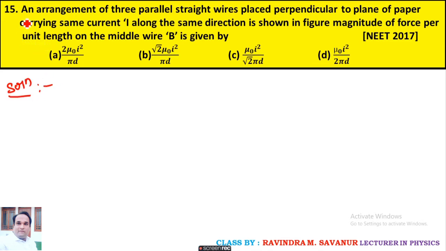Now question number 15. An arrangement of three parallel straight wires placed perpendicular to the plane of the paper, carrying the same current I along the same direction, as shown in the figure. The figure is not here, so just take down this figure, students. This is point A, point B and point C. Distance D, distance D.